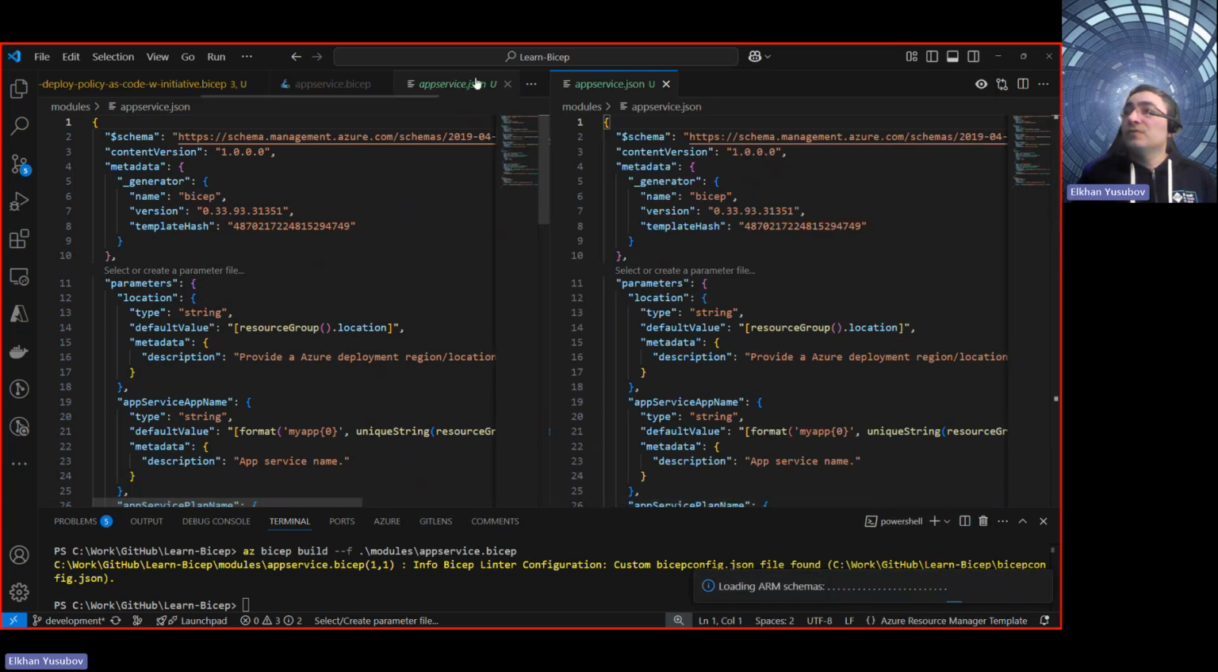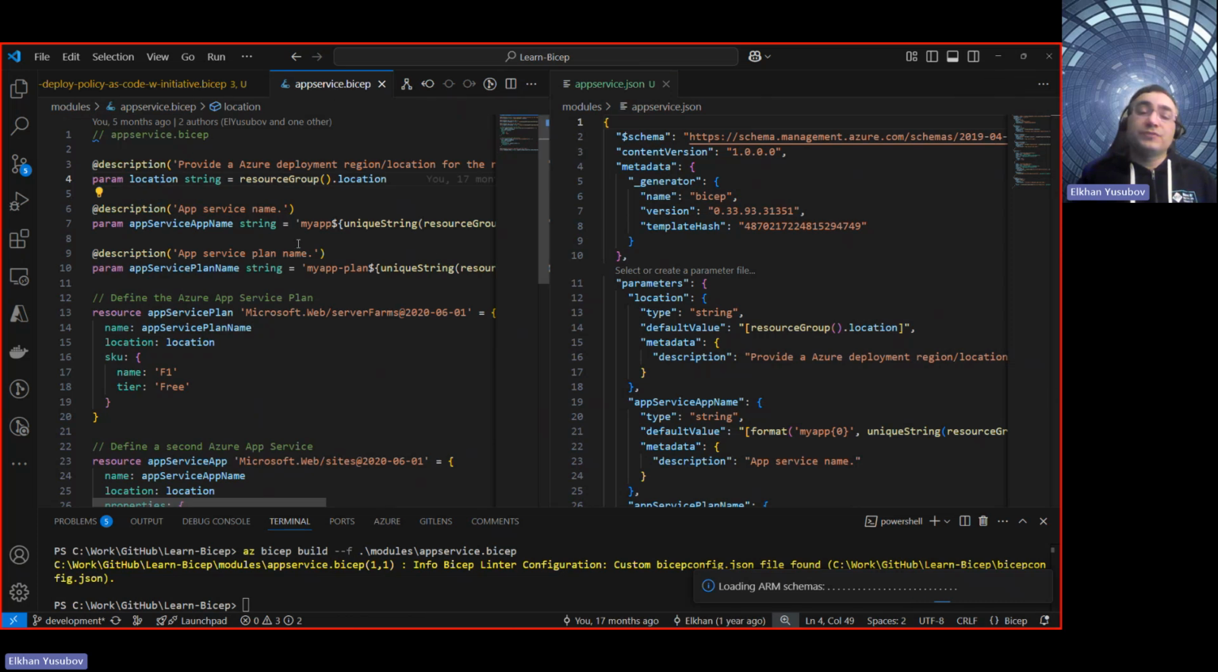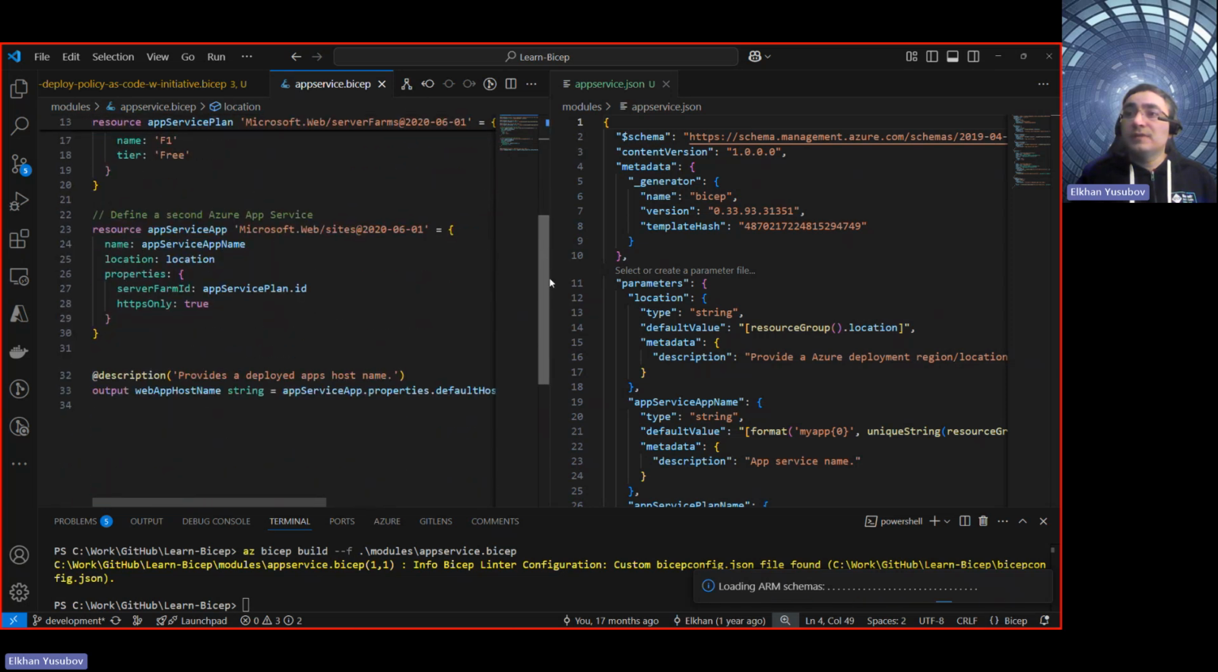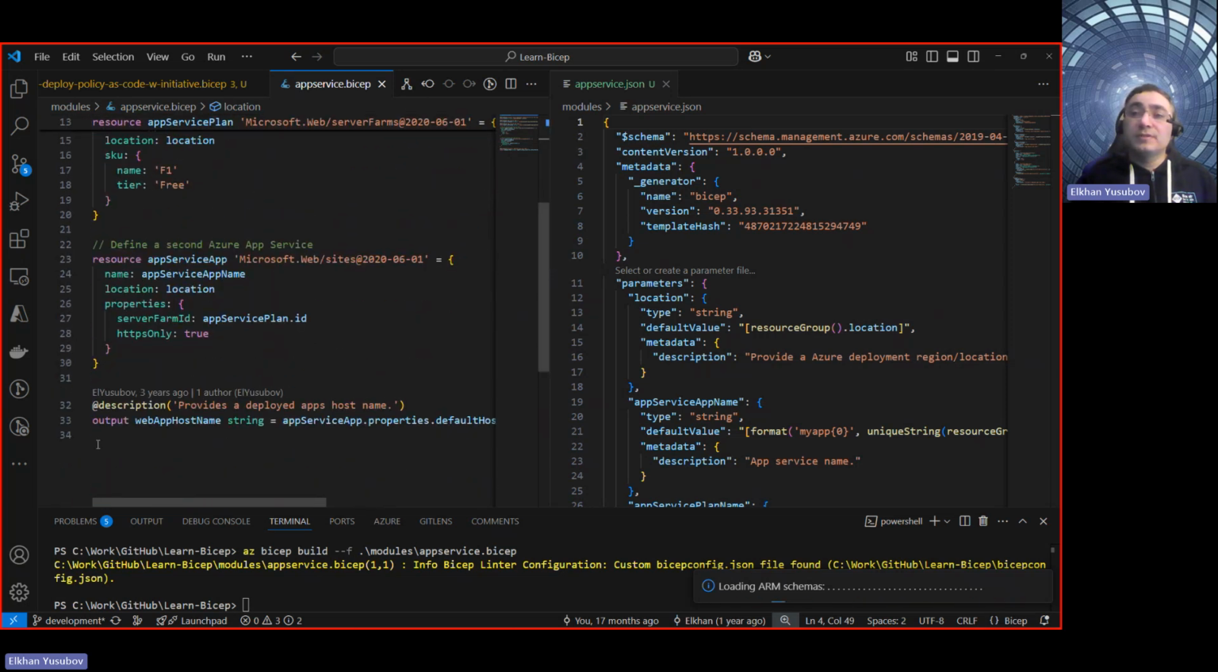Okay, so what we got here is the representation of the JSON file on the right side and how it looks in an ARM template. First of all, you will see that it's much cleaner to look at that in Bicep code. It is less than, again, 30 lines of code if you remove empty spaces.